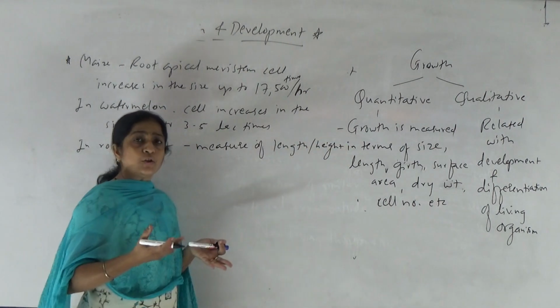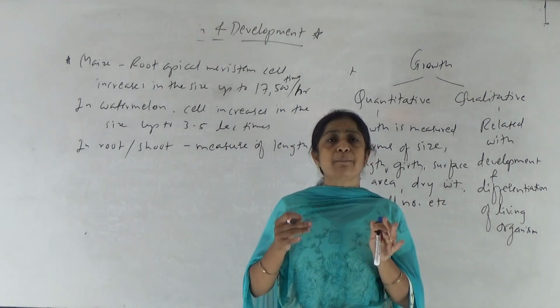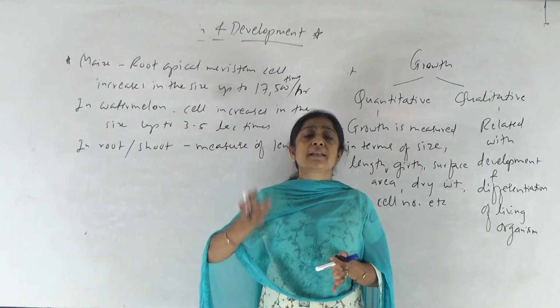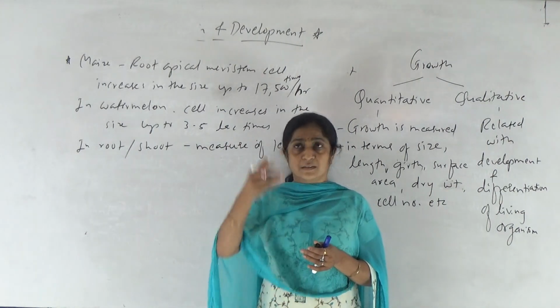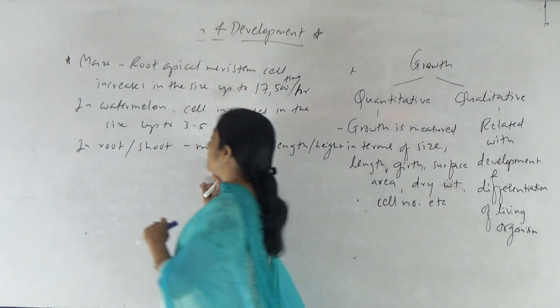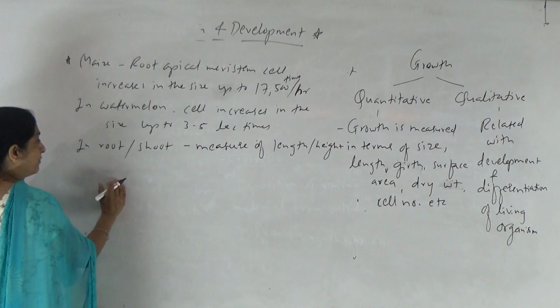In case of root and shoot, we can easily measure the increase in the height or length simply by using a normal scale. We can measure the increase in the length of the main stem of the plant, and the root of the plant, right? So that is measuring the growth in terms of length, right?